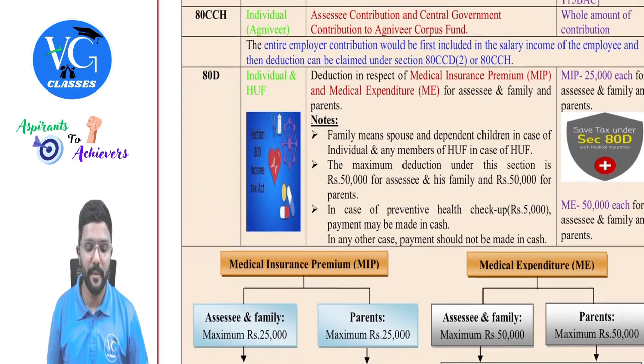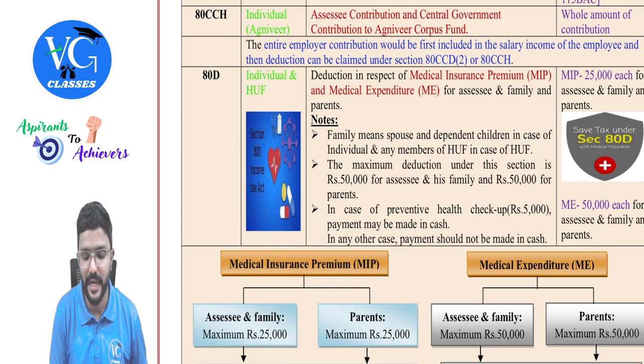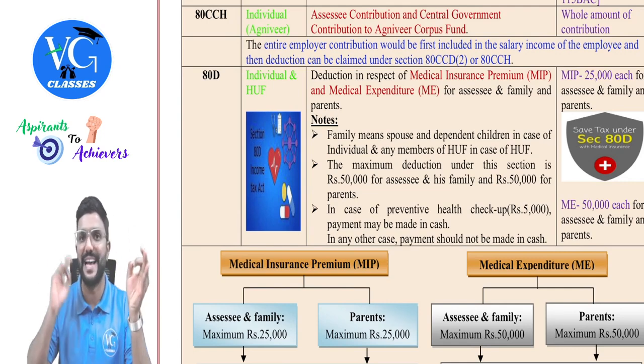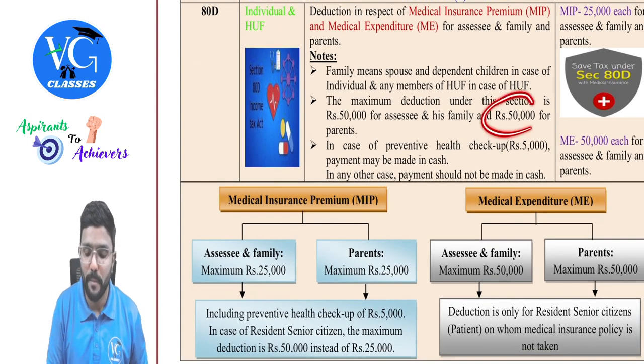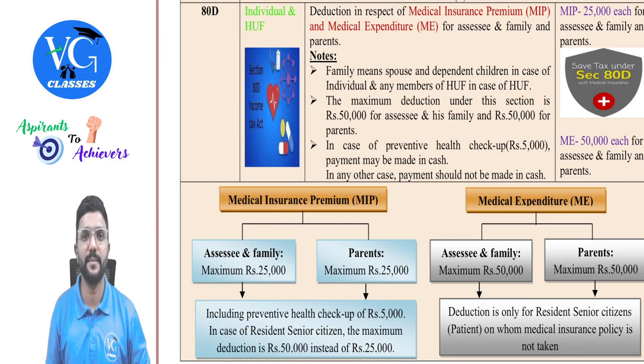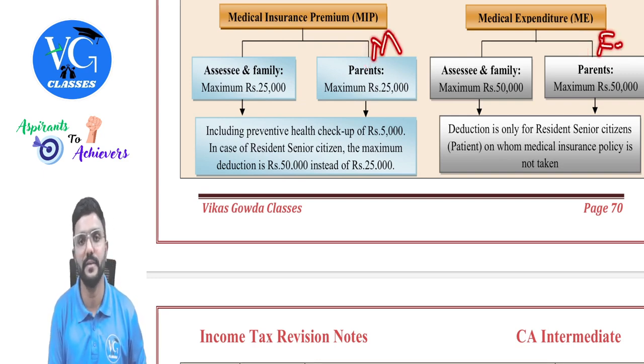So you can see here, I have mentioned the maximum deduction under this section is 50,000 for assessee and family, both put together, that is premium as well as expenditure. And for parents also, maximum 50,000, because there is a possibility that a father is covered here and mother is covered here, or vice versa. In that case, can I claim 50 plus 50? 1 lakh?